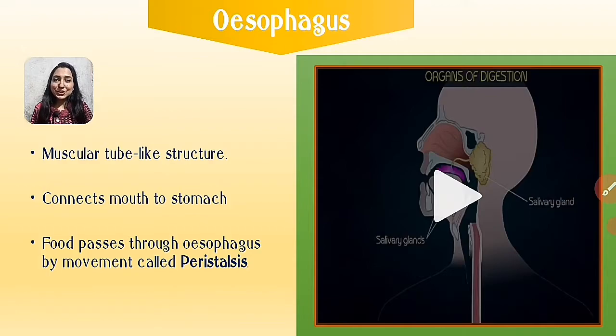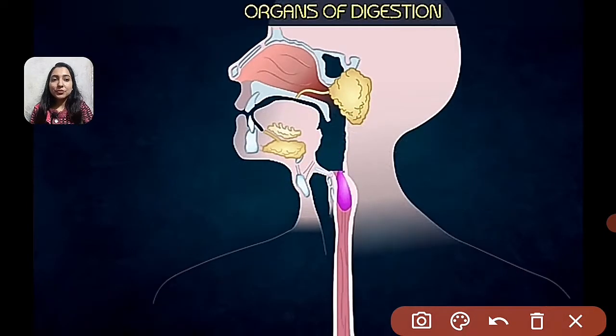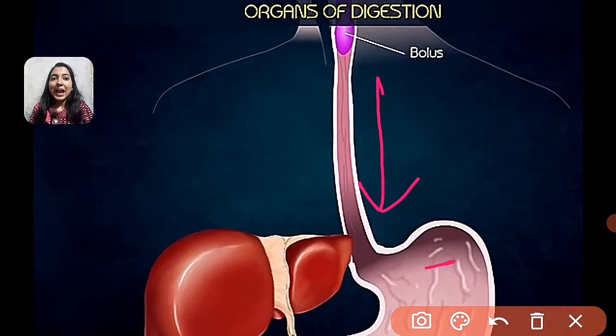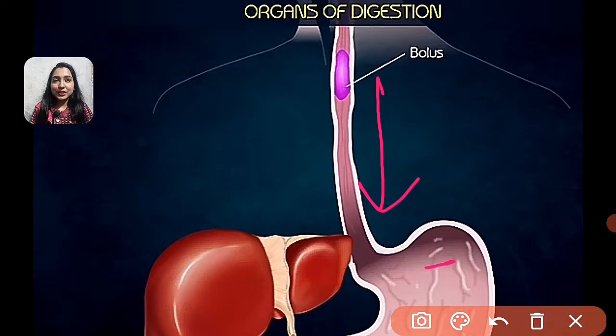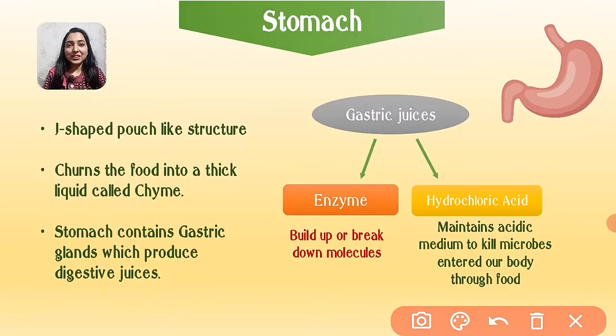Next comes the esophagus. The esophagus is the muscular tube which connects the mouth to the stomach. The food enters the esophagus through a movement known as peristalsis. As you can see, the food is moving down through the tube. Food is now moving down through the esophagus to the stomach, and the movement inside the esophagus is known as peristaltic movement.